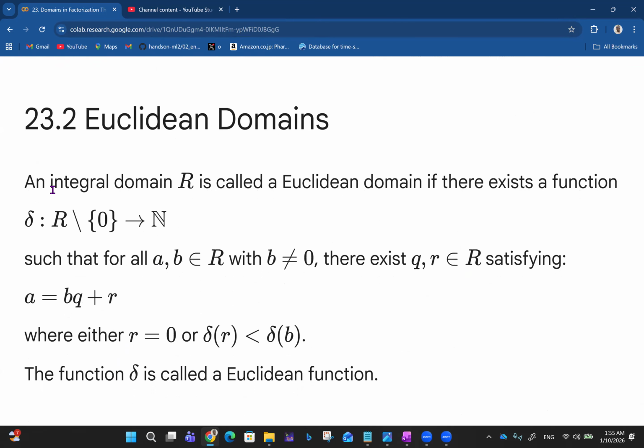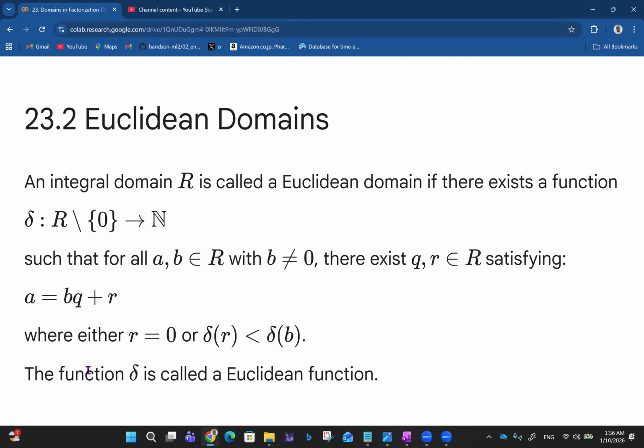Okay, Euclidean domains now. An integral domain R is called a Euclidean domain if there exists a function delta from R minus 0 to the natural numbers. Natural numbers are normal counting numbers like 1, 2, 3, 4, 5, and so on. Such that for all A and B belonging to R with B not equal to 0, there exist Q and R belonging to big R, satisfying that A is equal to BQ plus R, where either R is 0 or delta of R is less than delta of B.